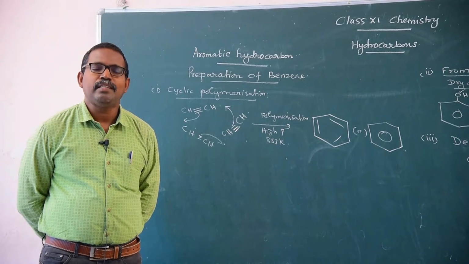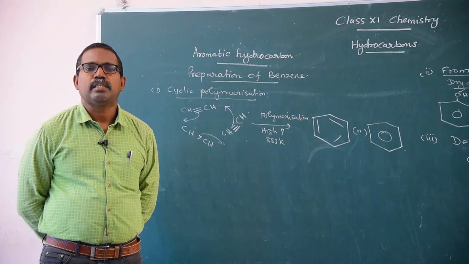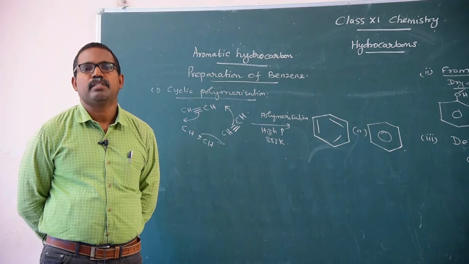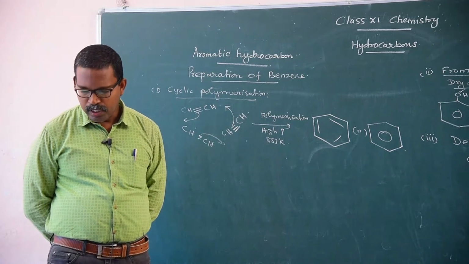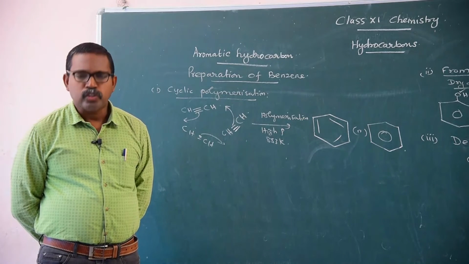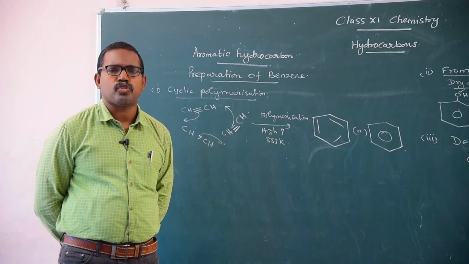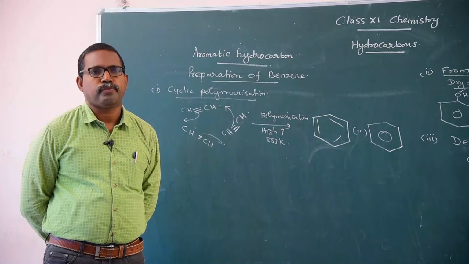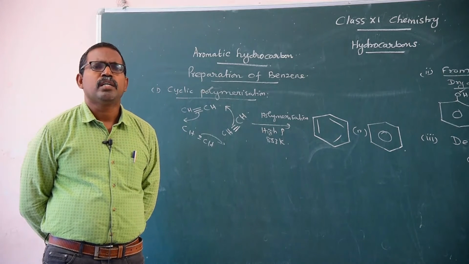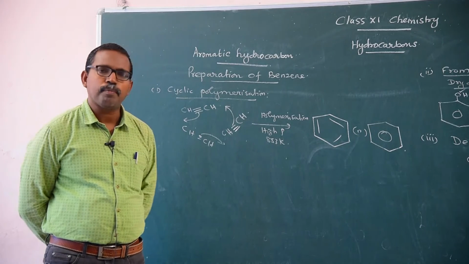But they are readily soluble in non-polar solvents like benzene, ether, petroleum ether, carbon tetrachloride, etc. And we know the naphthalene balls in our daily life, in our homes, we use to protect clothes from unwanted pests.